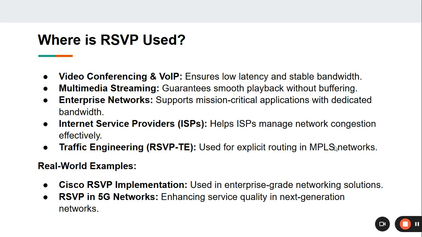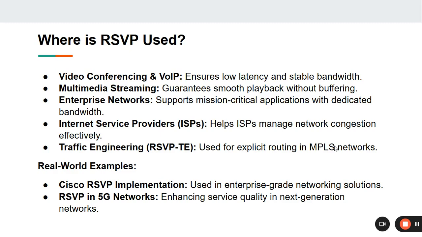Traffic engineering: RSVP is used for explicit routing in MPLS networks. The real-world examples of RSVP are the Cisco RSVP implementation used in enterprise-grade networking solutions, and RSVP in 5G networks, enhancing service